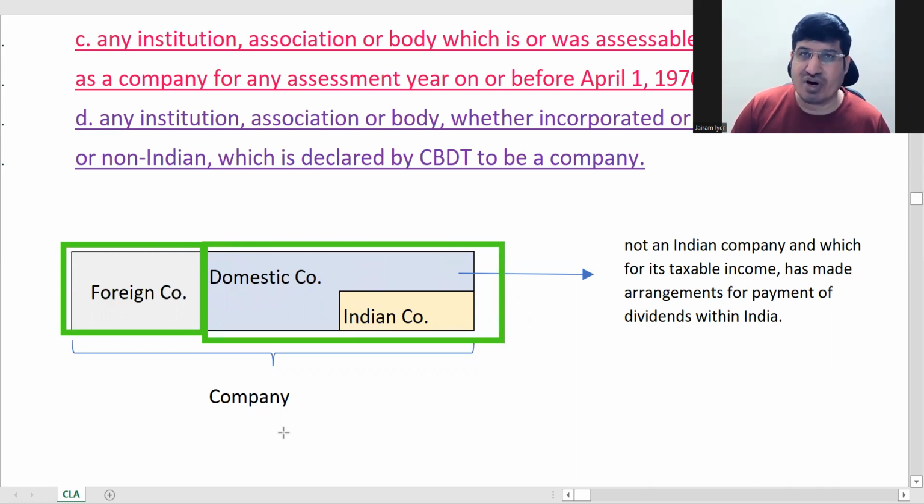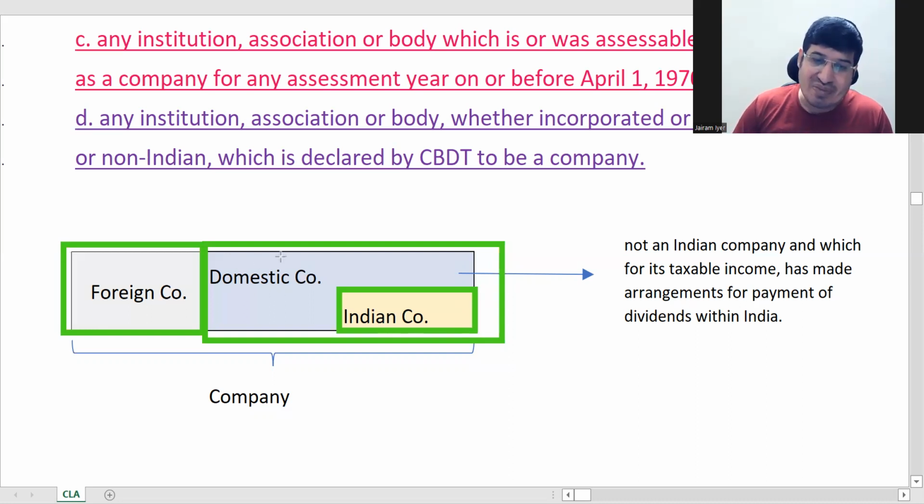This part is said to be what? Domestic company. So in a domestic company, what comes is an Indian company, which is registered in India as per the Companies Act or a statutory act, like LIC and all that. Those are all Indian companies.